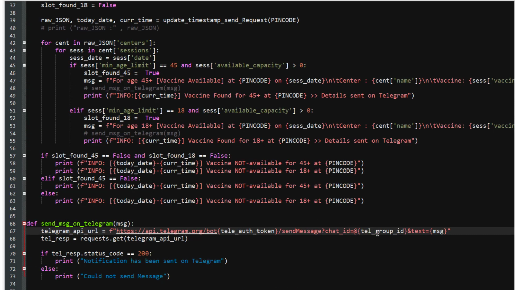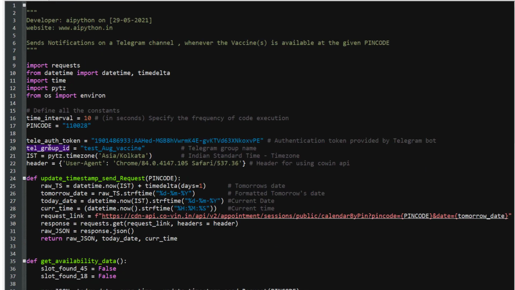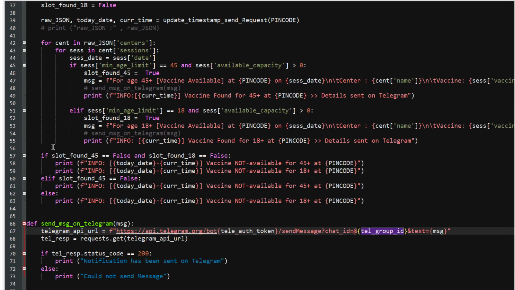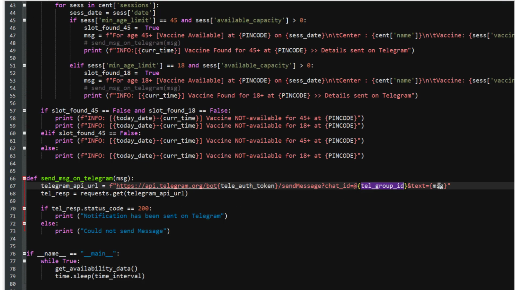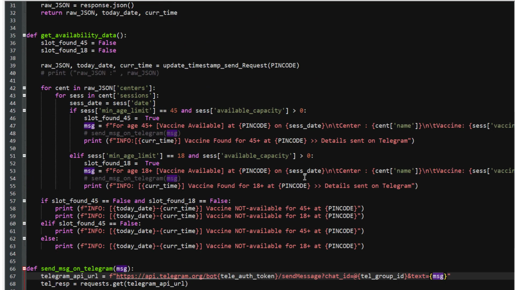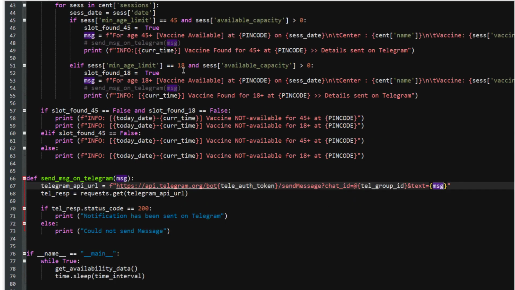And then it will ask again for the Telegram group ID, which is mentioned here, and I have discussed in detail how you can get the group ID, right? And then you can also include the message whichever you want to send to Telegram. In this case, I have already customized these two messages. Either of them or both of them will be sent once the conditions are met, right? Once this is done, you have created the API link, right? Then you can use the requests.get method and send the request on this particular link, and you will get some response, right? The message will be sent on Telegram.